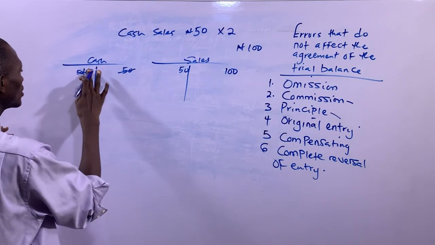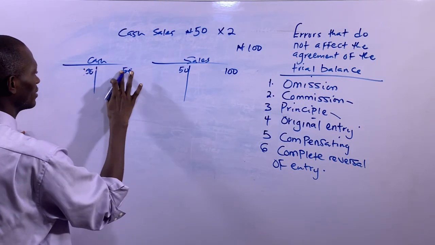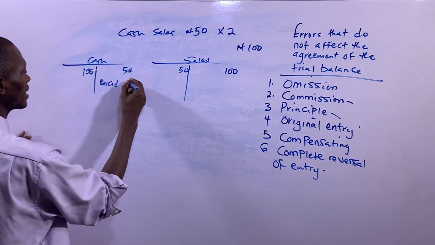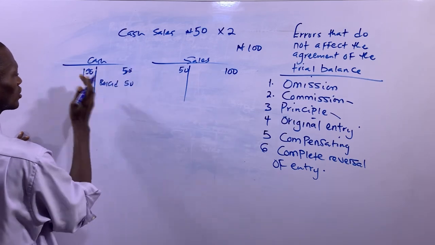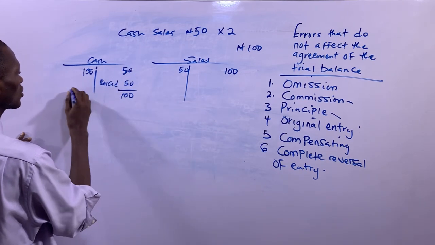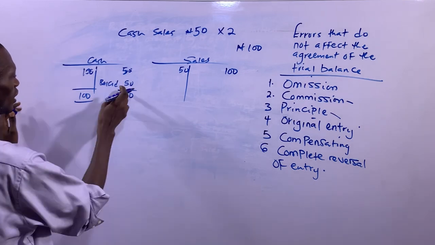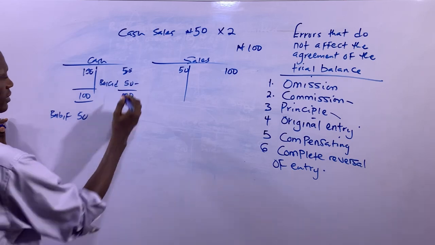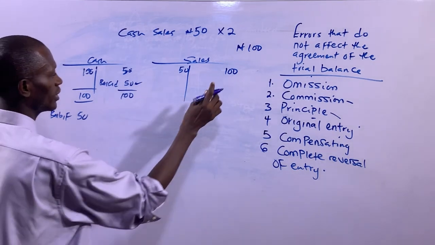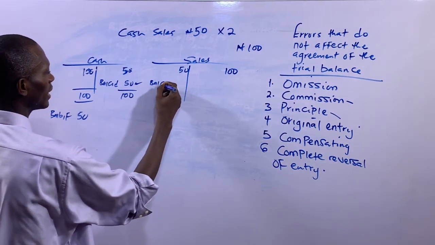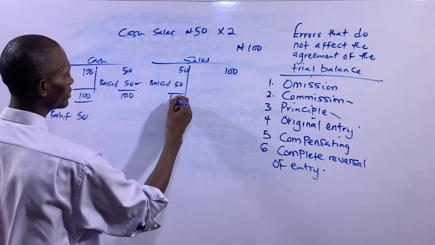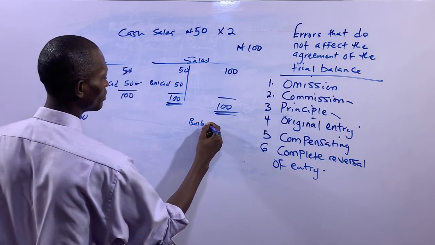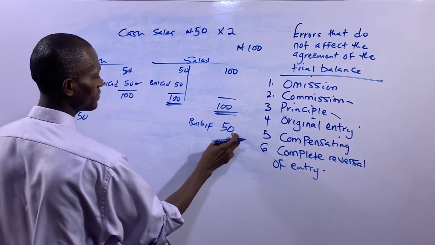Or if you do not want to do it this way, let's go by balancing the accounts. Look at this. Let's balance it now. So we have balance carried down, that's 50, to make this side equal to this side. Then you have 100, you also have 100. So for every balance carried down, there will be balance brought forward, which is 50. You bring it forward. Then balancing this one, you have balance carried down 50, you have 100, then you also have 100. So for every balance carried down, there must be balance brought forward. So this 50, this 50.